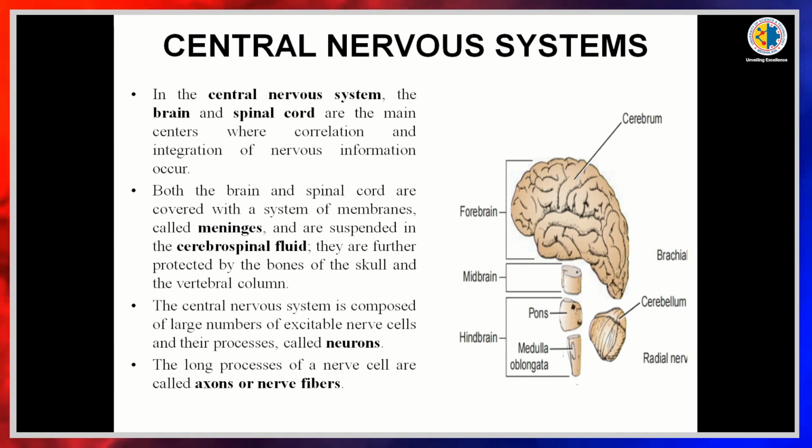Both brain and spinal cord are covered by meninges and cerebrospinal fluid and protected by the bone of the skull as well as the vertebral column. The central nervous system is composed of a large number of nerve cells which are known as neurons. The long process of a nerve cell is known as an axon or nerve fiber.